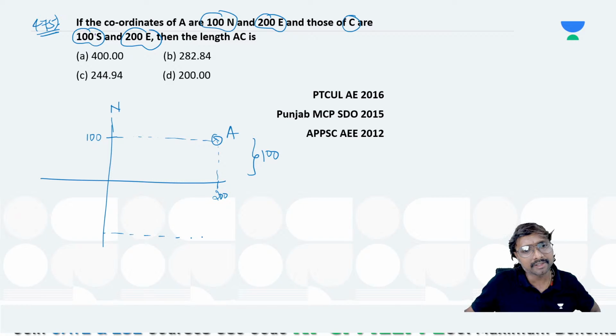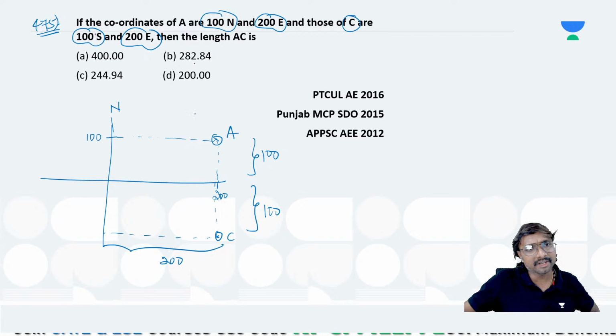So we'll be getting, this is your 200 east, right? East side 200, and south side, how much can you say the south side is? It is your 100, if you just observe, right? So this is your point C. Now tell me what is that distance, then the length AC will be how much? Therefore AC will be equal to 100 plus 100, which is equal to 200.